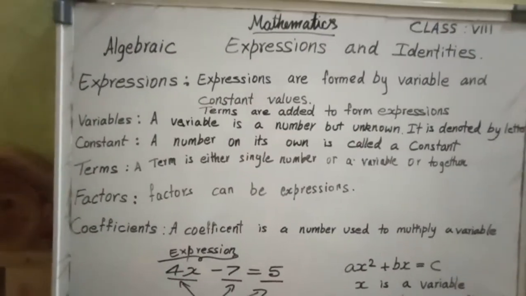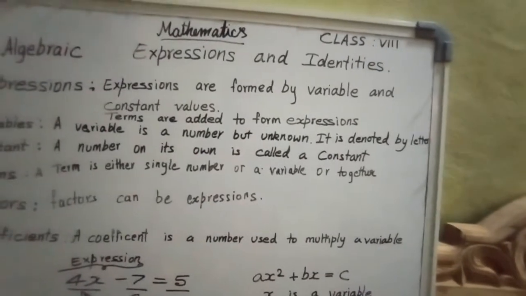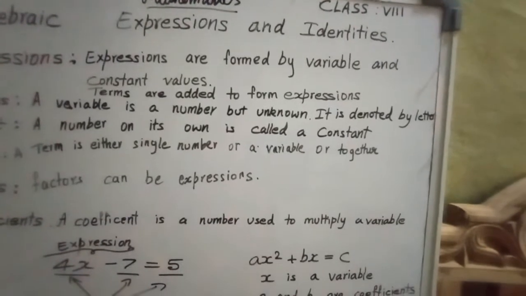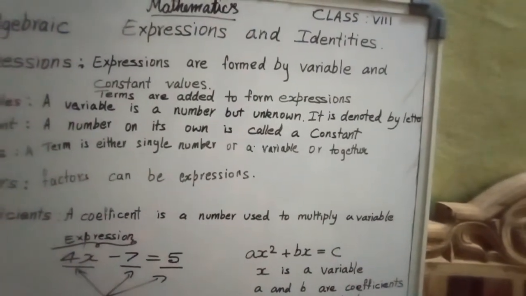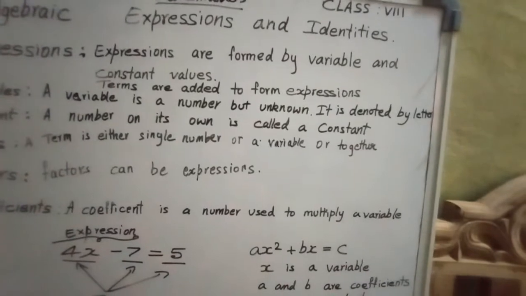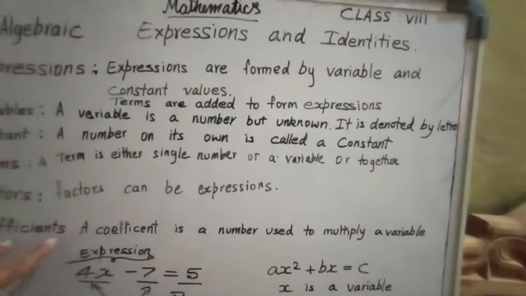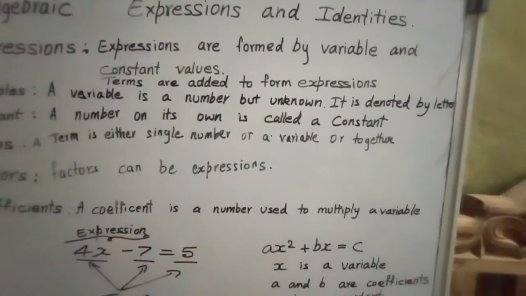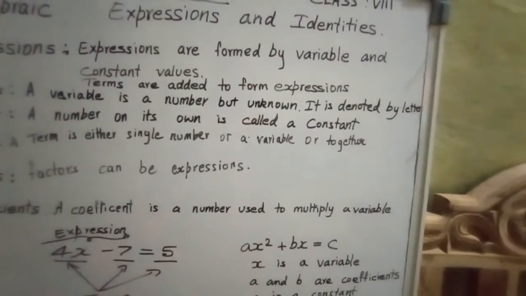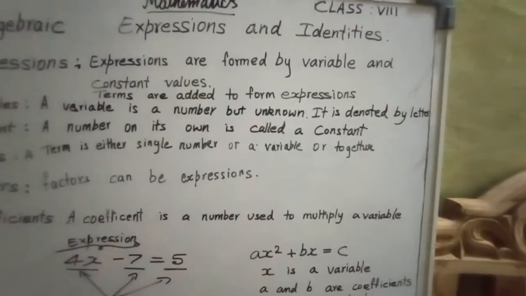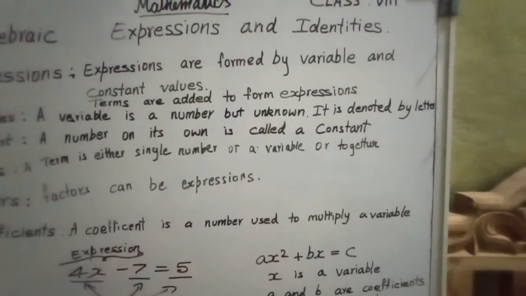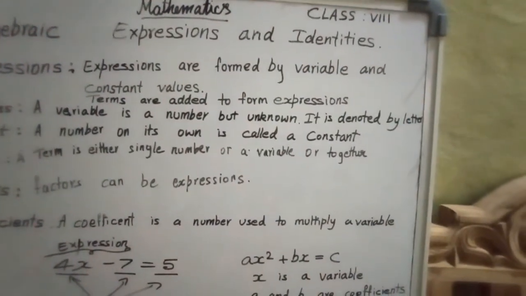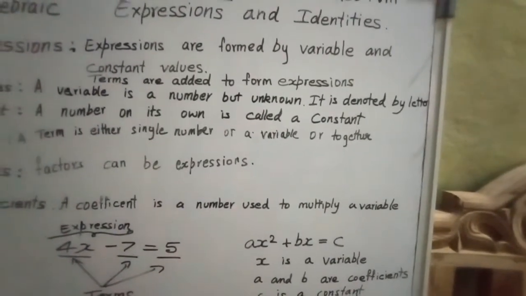So let us see a model equation. ax square plus bx is equal to c. Here x is a variable. What are a and b? a and b are coefficients. Coefficient means it will be together with the variable. Co-teacher means along with the main teacher, one more helper or assistant will be there. So it is called a coefficient. c is a constant.